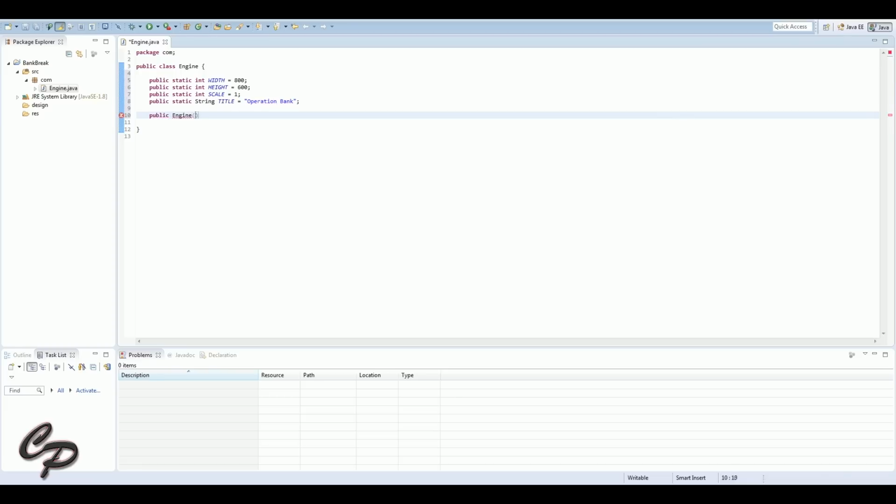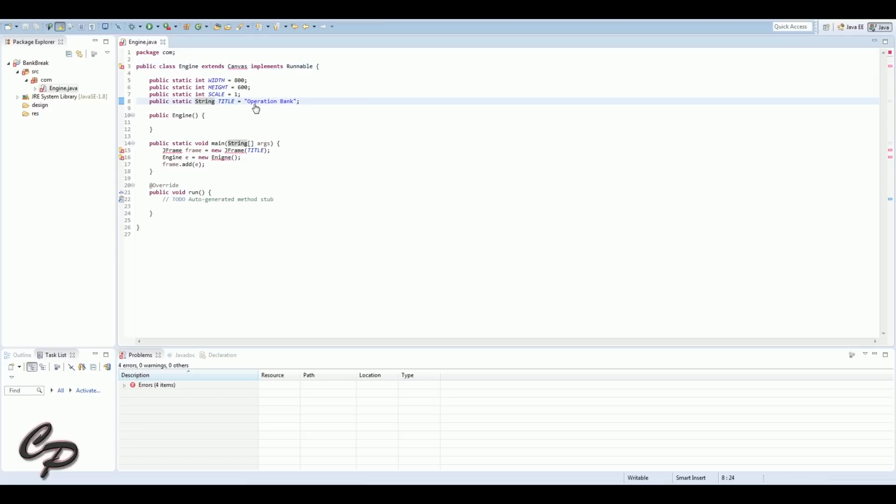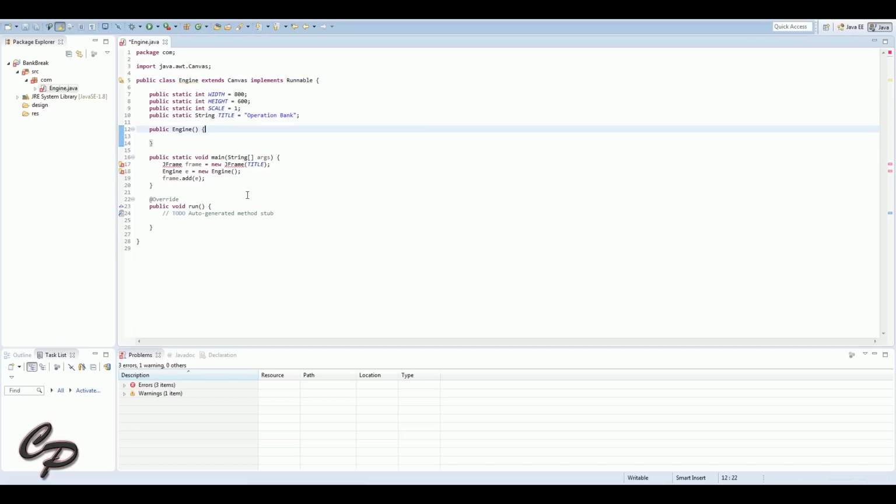And all we're doing at the moment is just setting up an engine class. So we've got three integers there. We've got a width, a height and a scale. I always put the scale in just in case later on I want to scale it up. I can literally change that number and that will straight away scale it up, the width, the height and all the pixels on the screen as well. I've also set a title of Operation Bank, which is obviously what we're going to be calling this until we come up with a proper name for it.